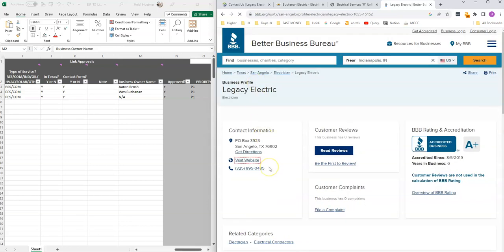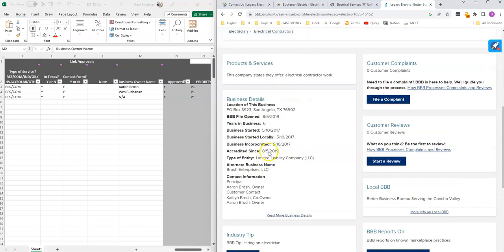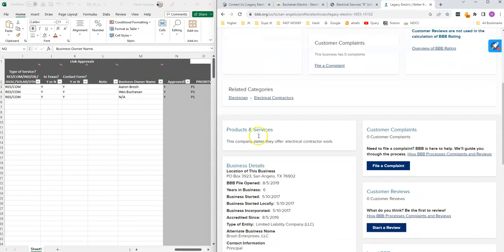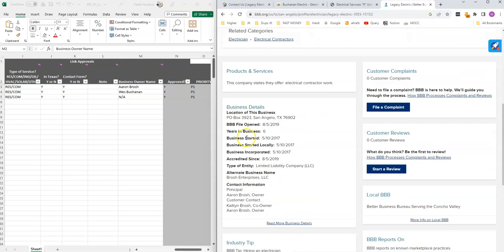For BBB, I want to match some of this information and make sure this is the same company. This is important: make sure this BBB profile actually matches the company we're looking at. San Angelo, Texas. A few things you can check are the address and the phone number. If either one of those matches, then if you scroll down, there will be some contact information. Right here, Aaron Brosh is the owner of this company. This is where I'd want you to copy Aaron Brosh and put it in the business owner cell.